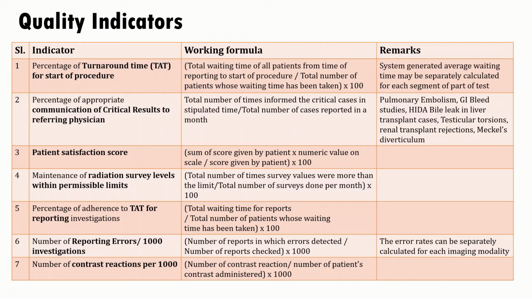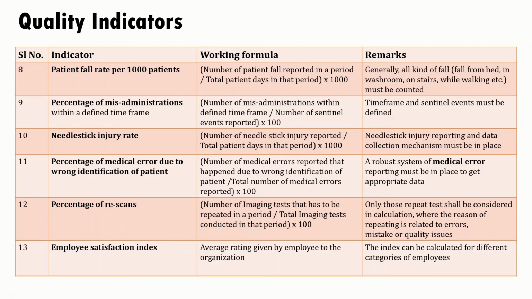Like that you can keep maintenance of radiation survey level within permissible limits. You can take percentage of adherence of TAT for reporting, meaning whenever the test gets completed and how much time we are taking to deliver the report, that turnaround time can be calculated and kept as a quality indicator. The number of reporting errors per 1000 investigations can be taken as a quality indicator. The number of contrast reactions per 1000 patients, the patient fall rate per 1000 patients, percentage of misadministrations within a defined time period,